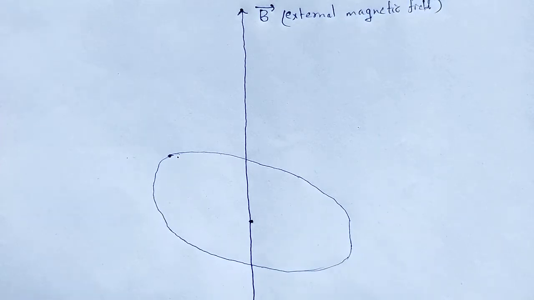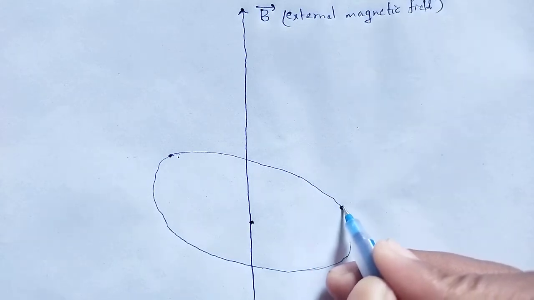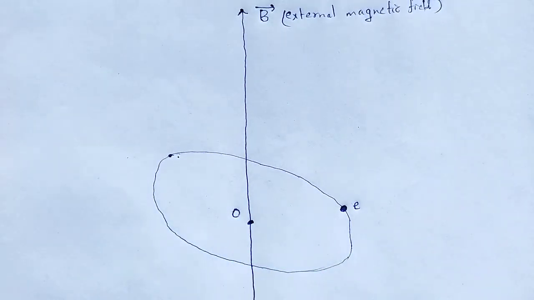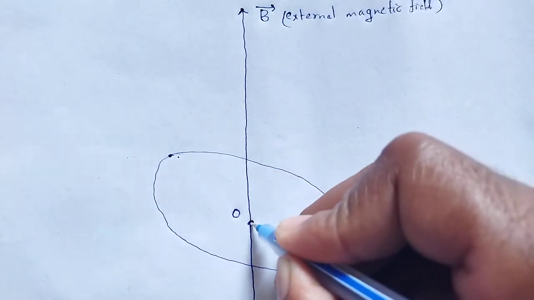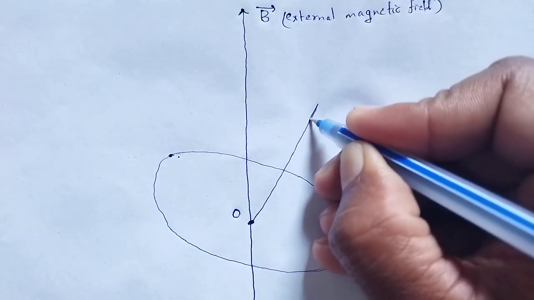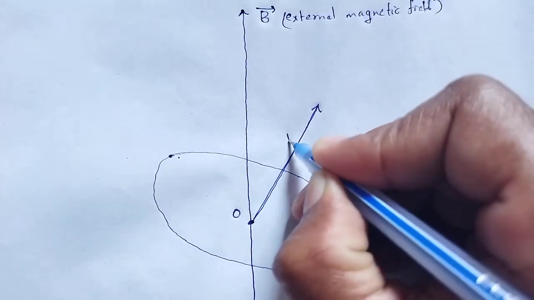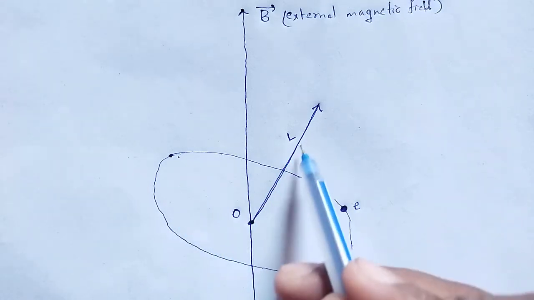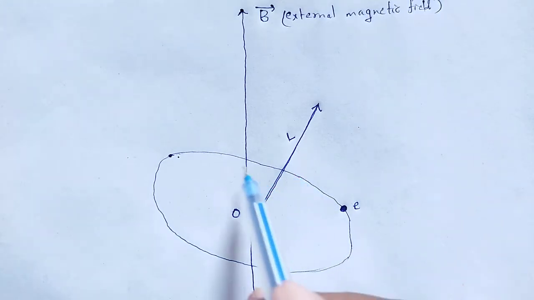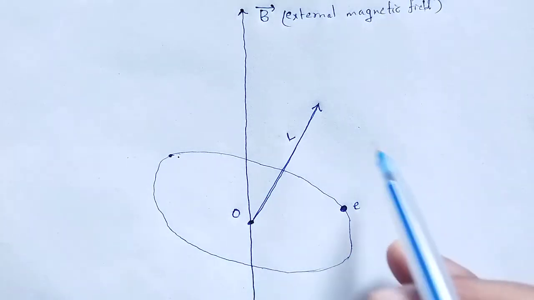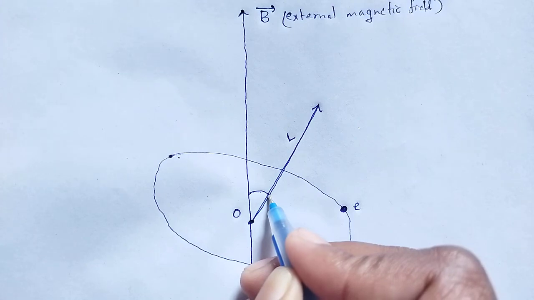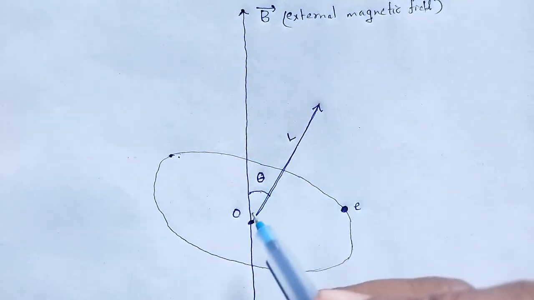The electron is revolving like this. Here we take the electron; this is O. The orbital angular momentum, let it be L. The orbital angular momentum L of the revolving electron is perpendicular to the plane of the orbit, and let the angle between L and B be theta.